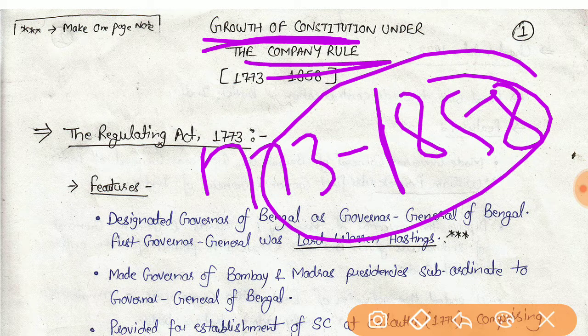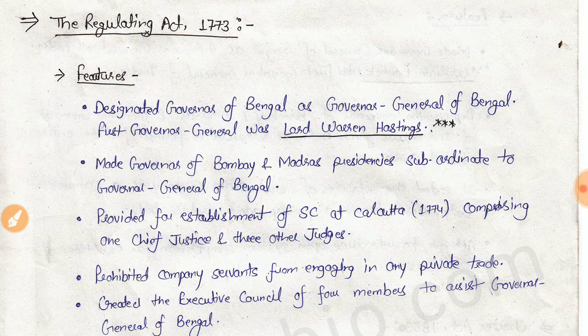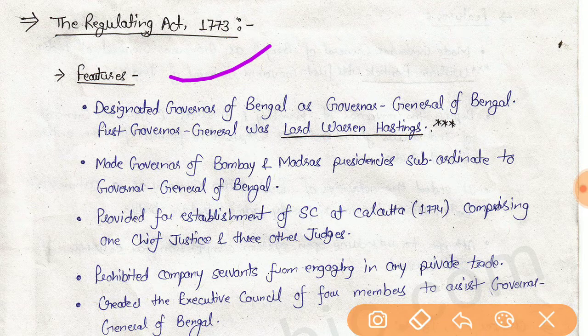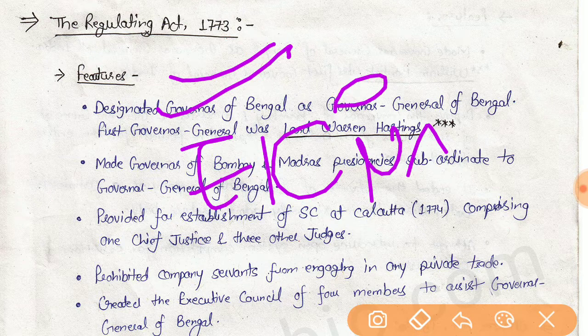So let's start. The first act is the Regulating Act 1773. This is the first act passed by the British Parliament to control and regulate the affairs of the East India Company in India.